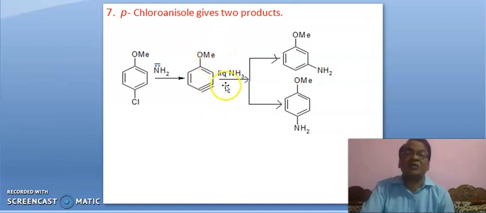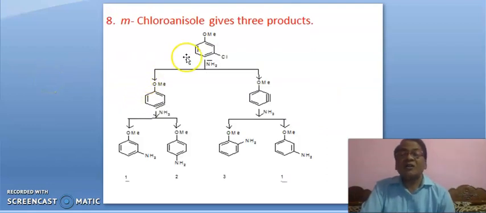Methoxy is a bulky group, but this position is also very far from this. There is no steric effect of this methoxy group. Therefore, we can say that the product will be 50-50. Chances of production of these two will be 50-50.